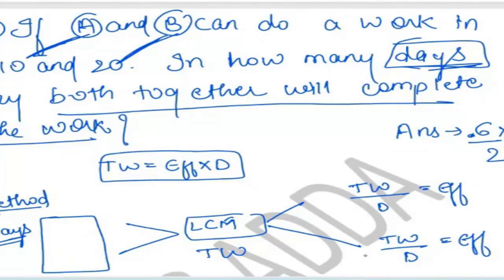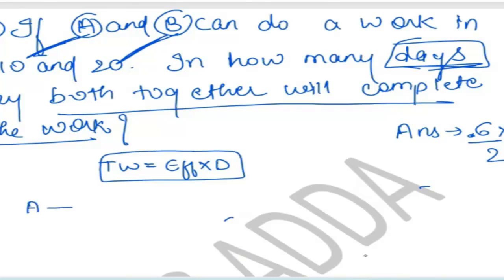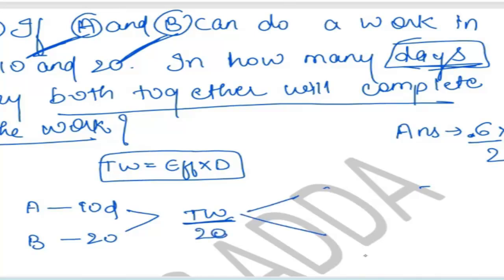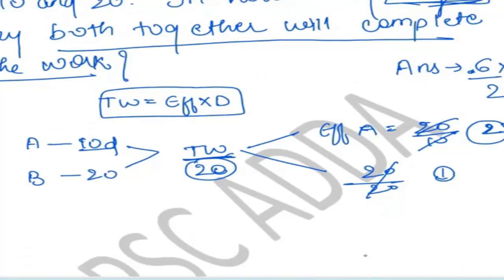Correct. So according to the approach, let's try to solve the question. A is doing a work in 10 days, B is doing a work in 20 days, then we have to take the LCM. It means total work. LCM of 10 and 20 will be 20. Divide by 1 by 1 to get the efficiency. Efficiency of A is equal to total work 20 upon 10 days. 2 is the efficiency of A, then 20 by 20, 1 is the efficiency of B. Correct.